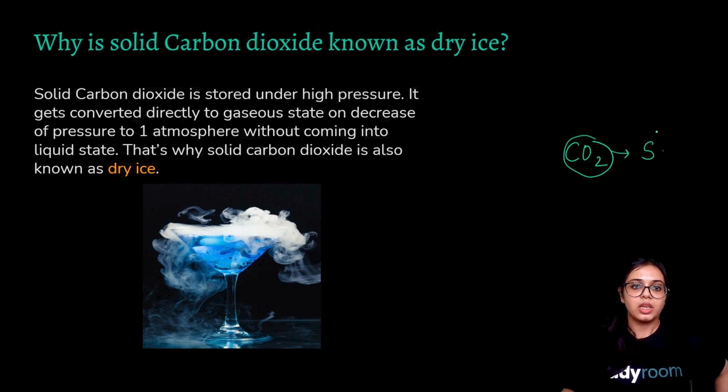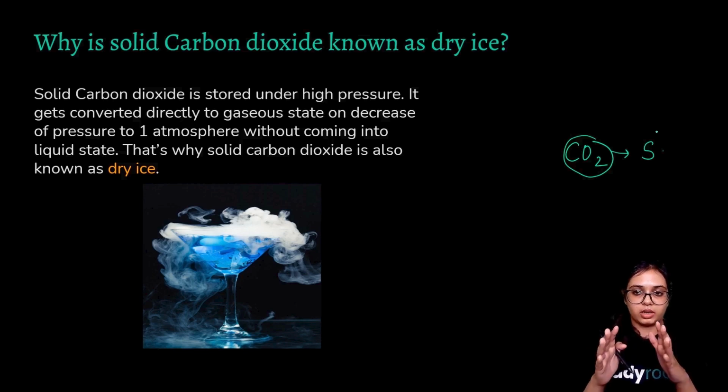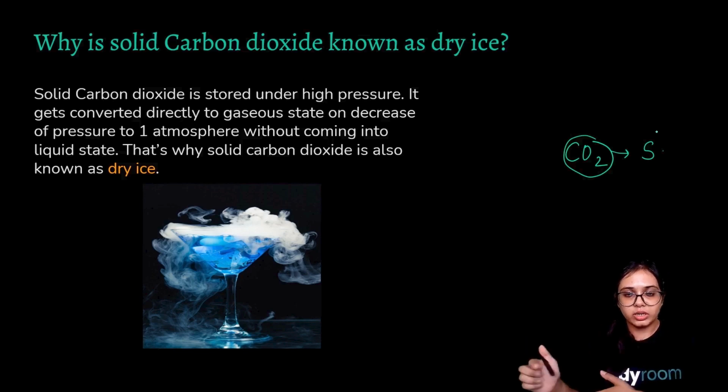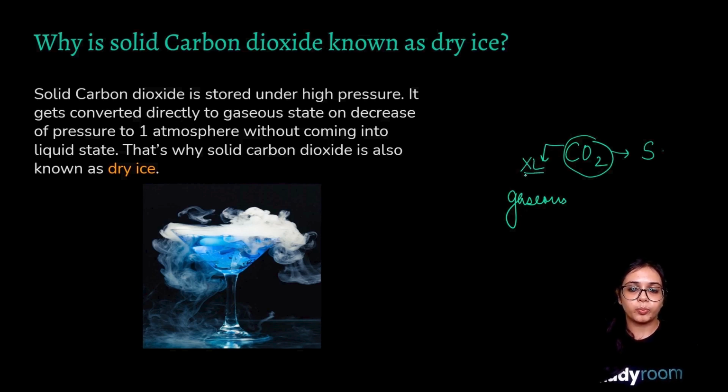What is happening is that when you decrease the pressure to 1 atmosphere, that solid carbon dioxide will transition directly into the gaseous state, without getting transformed into liquid. Because solid carbon dioxide directly transforms into the gaseous state, it is also known as dry ice.